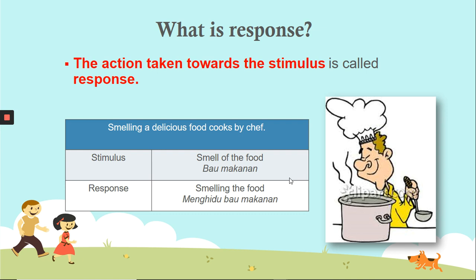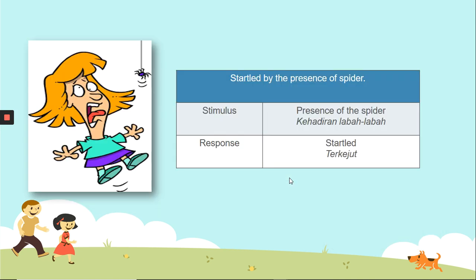So stimulus, bau makanan yang ada di persekitaran. Tindakannya adalah dengan menghidu bau makanan tersebut. So stimulus is the smell of the food, response or tindak balas is smelling of the food, menghidu bau makanan.